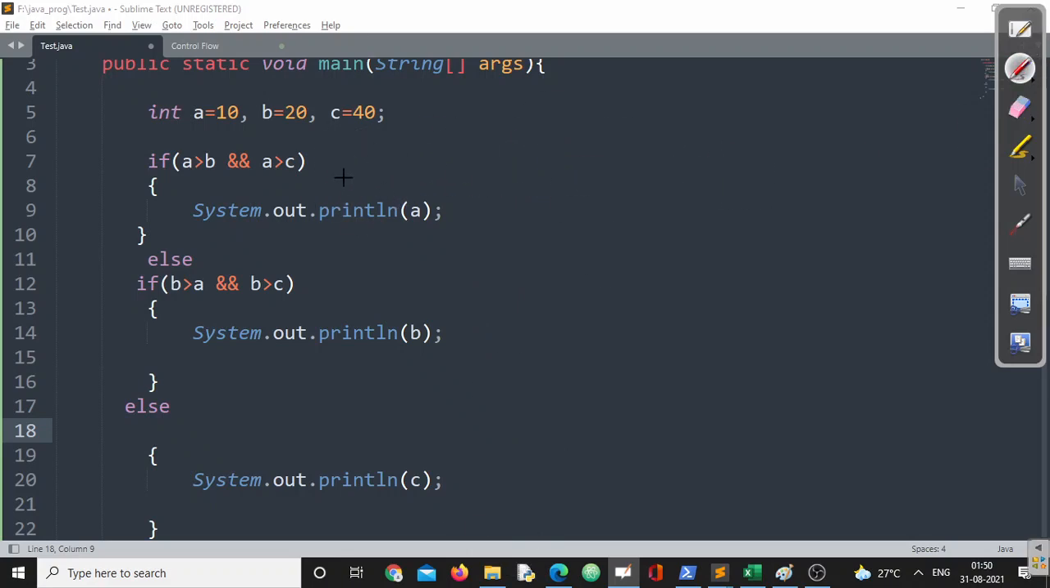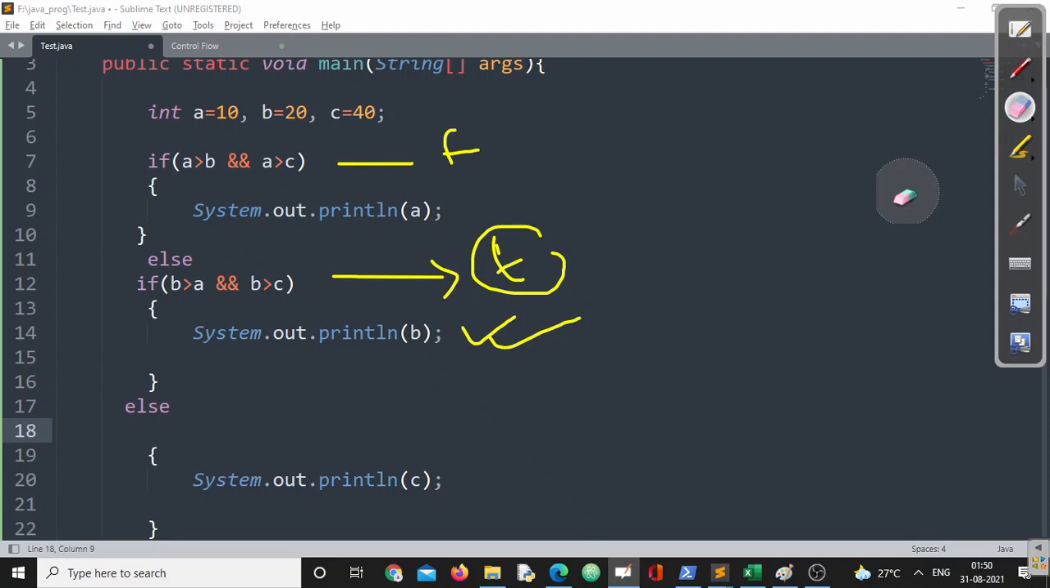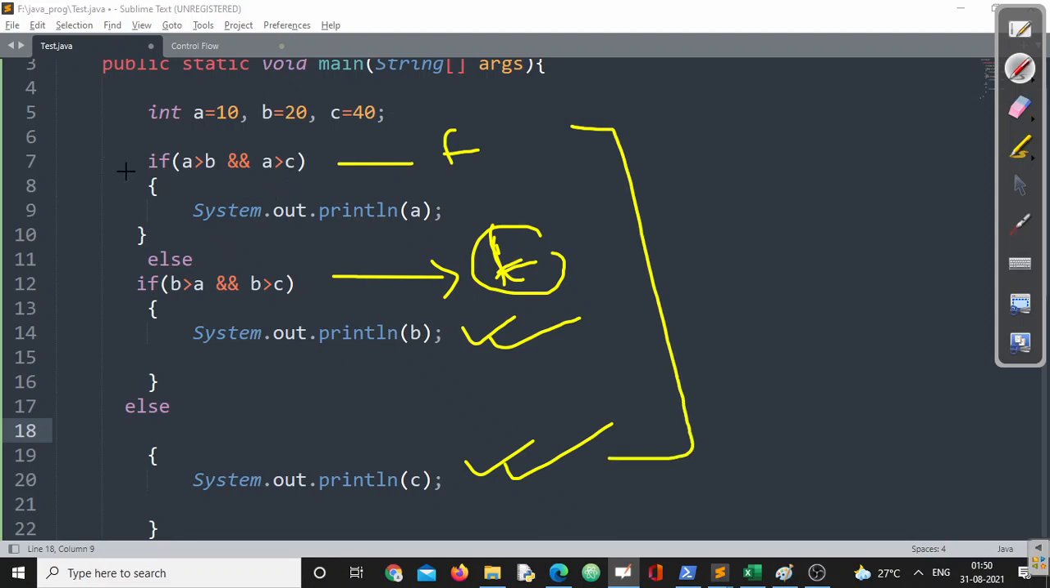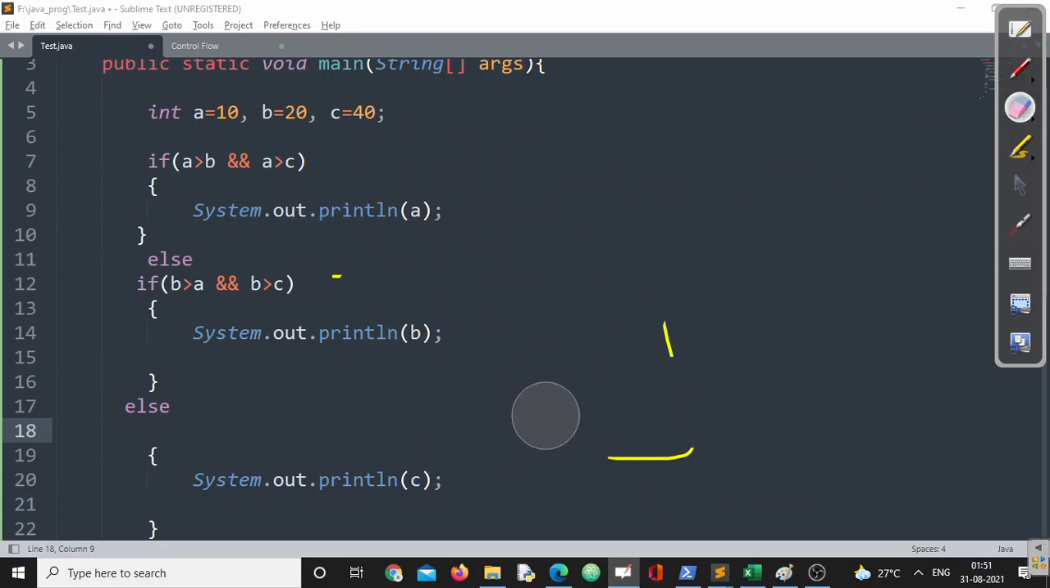In case this is false, the second one will be evaluated. If this is true, this particular statement will be executed. Otherwise, if the first one is false and the second one is false, we don't have to compare the third one. Immediately the third one will be executed. This is the beauty of if, else if. The third format of how if is used, right?